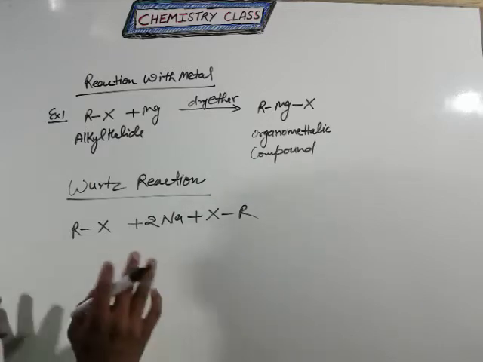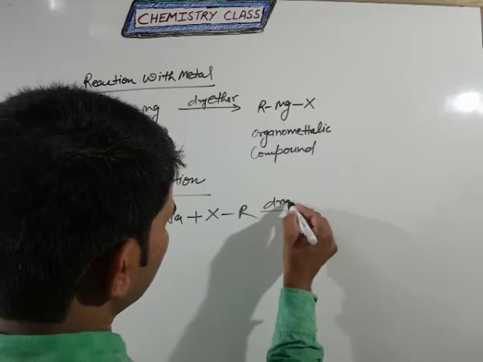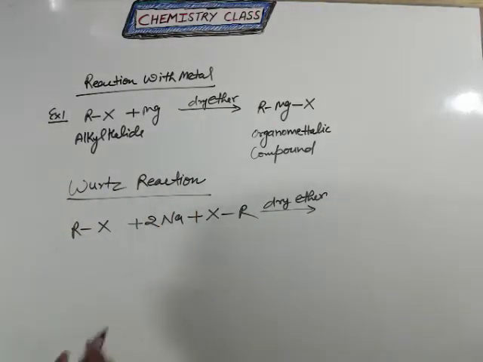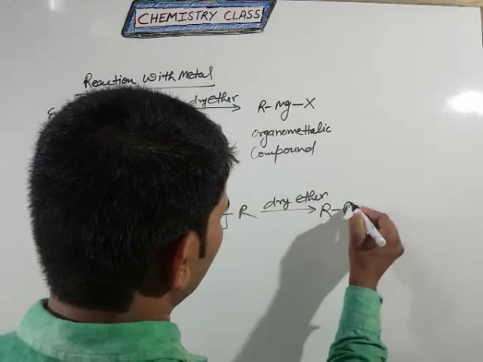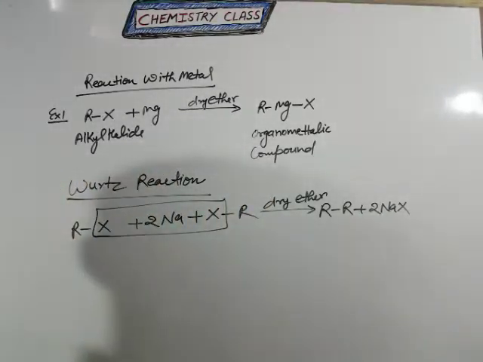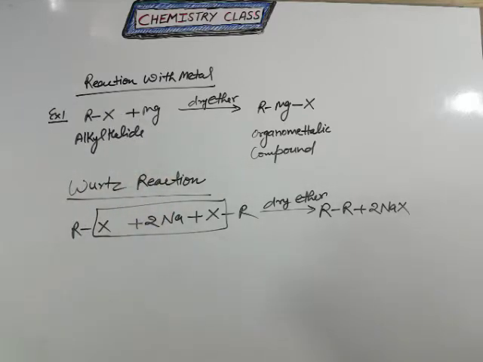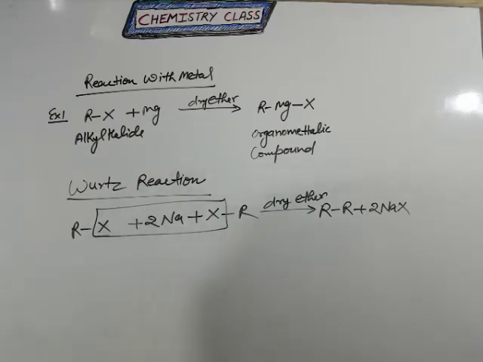If the alkyl halide group reacts with sodium under dry ether, which is our solvent here, it will form R single bond R plus 2NaX, that means sodium halide. So to increase the number of carbon atoms, we can use the Wurtz reaction. If the reactant is an alkyl halide, you can increase the number of carbon atoms with the help of the Wurtz reaction.